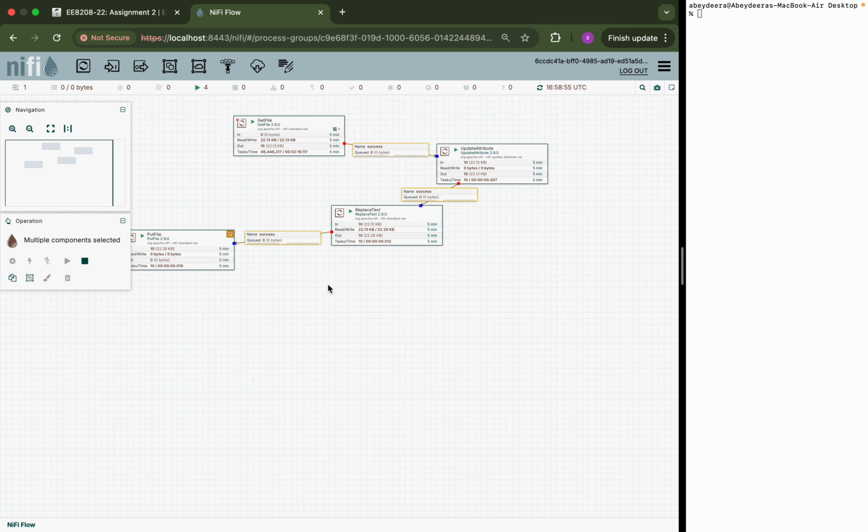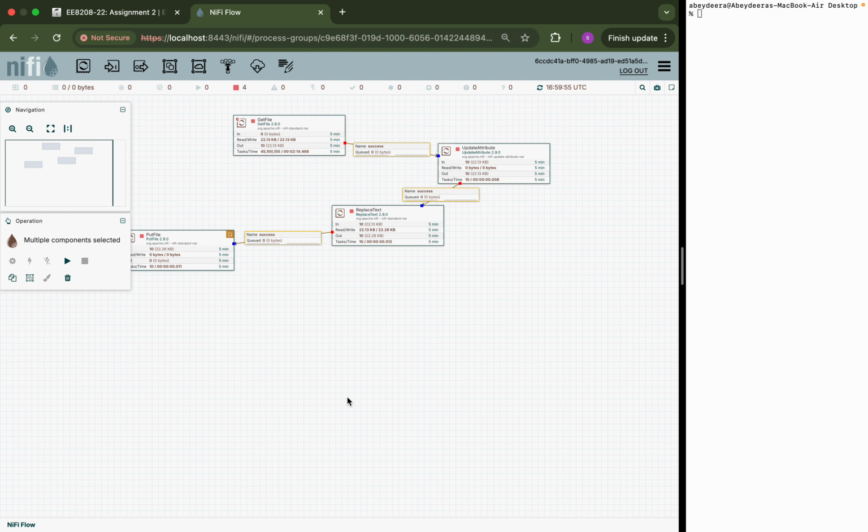To achieve this, I have designed a NiFi workflow consisting of four main processors. They are GetFile, UpdateAttribute, ReplaceText, and PutFile. The GetFile processor is responsible for reading the input JSON file from a specified directory. Once the file is detected, it enters the NiFi flow as a data packet called a flow file.